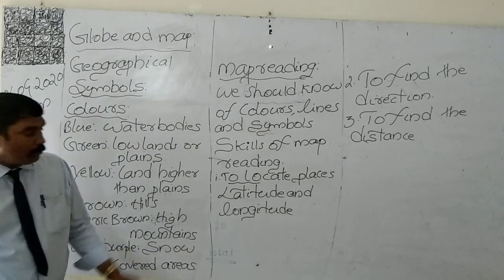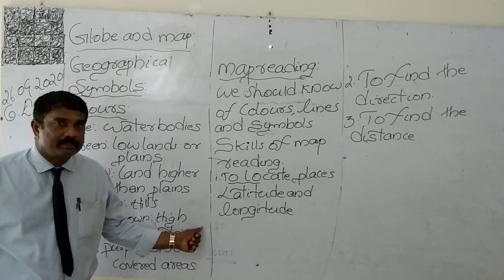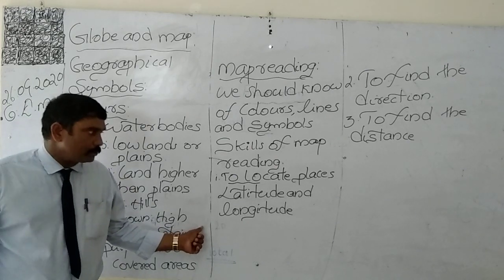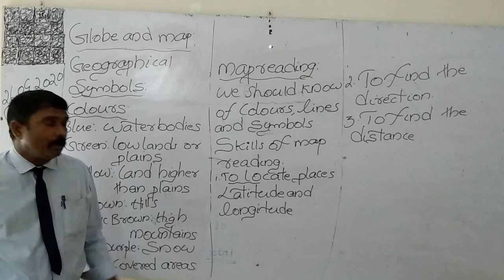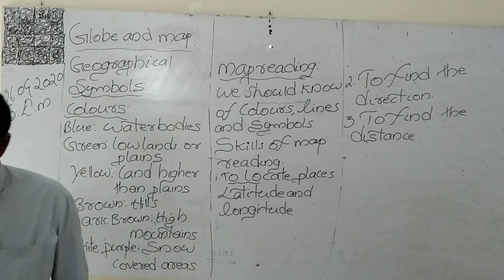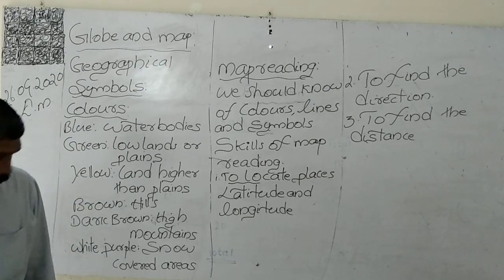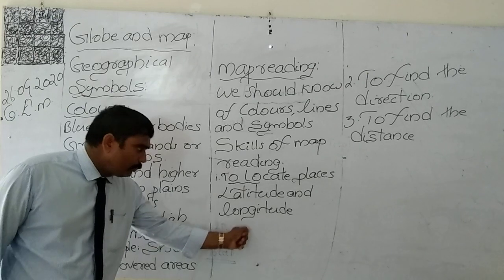So, the most important skill in map reading is that we should have an idea about latitude and longitude.